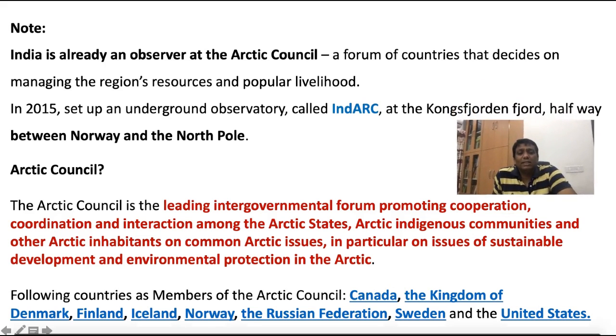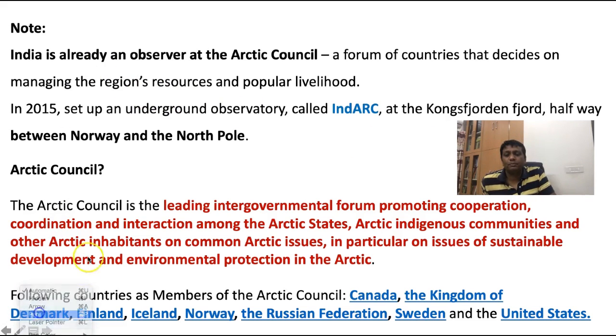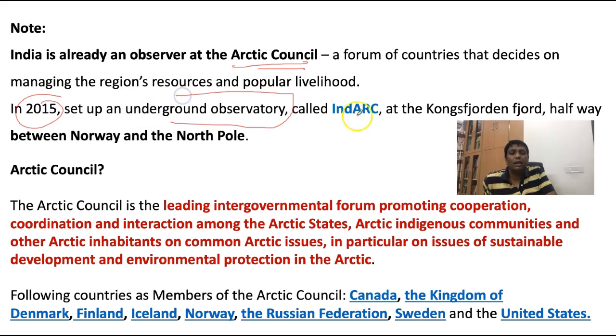What about India's status here? As you know, this is for objective questions. India already has observer status in the Arctic Council, and now India is trying to become a member. In 2015 an underground observatory was set up by India, called INDARC, and it was a UPSC question in 2014 or 15.